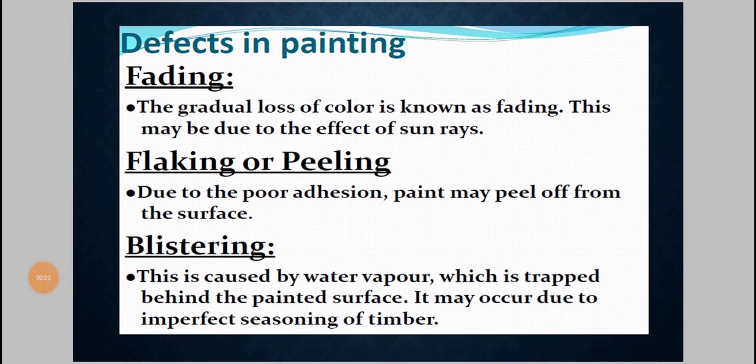Defects in painting. There are various types of defects in painting, but we are taking some popular defects that happen in every painting work. If the painting is not applied properly, then this kind of defect might be seen. First one is fading.